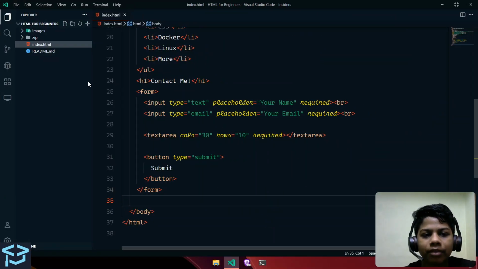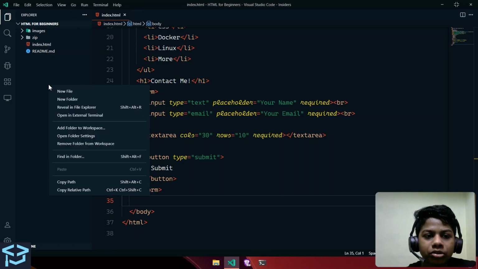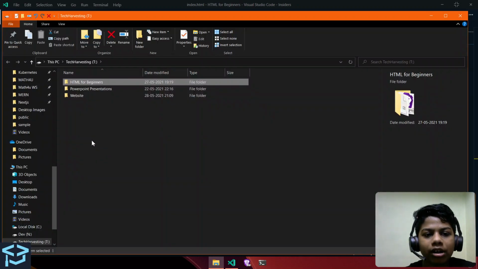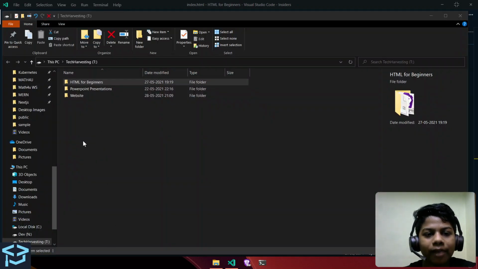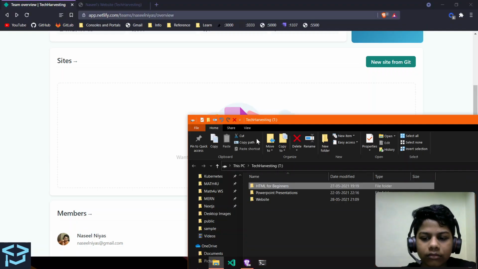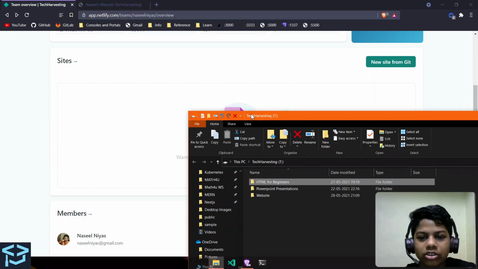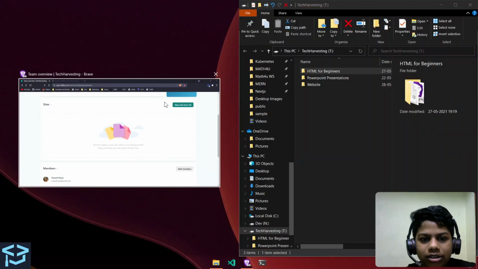It's actually very simple. What you should do is right click here and reveal in File Explorer, and we have to go ahead and drag this folder onto Netlify. So I kept it in here so that you can see this. Just have it like that.